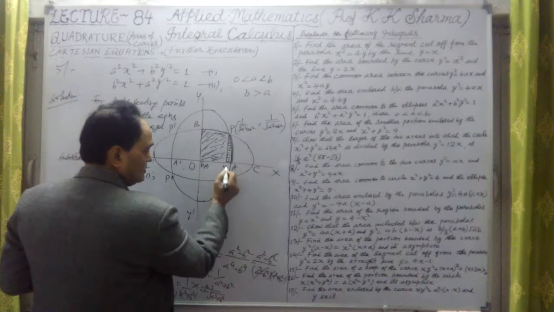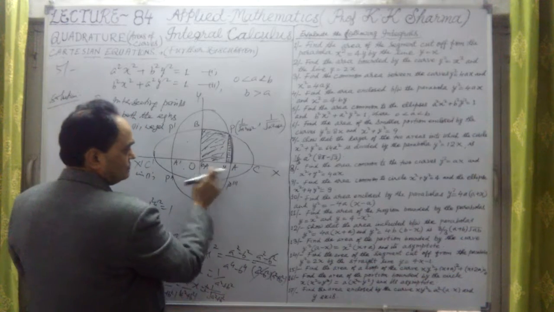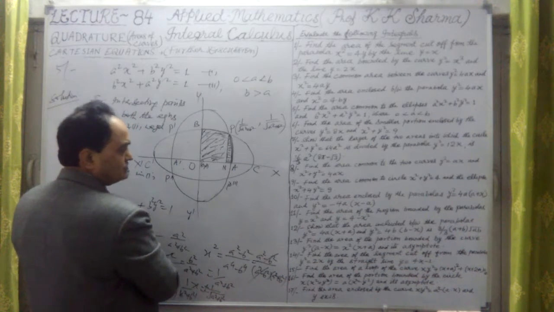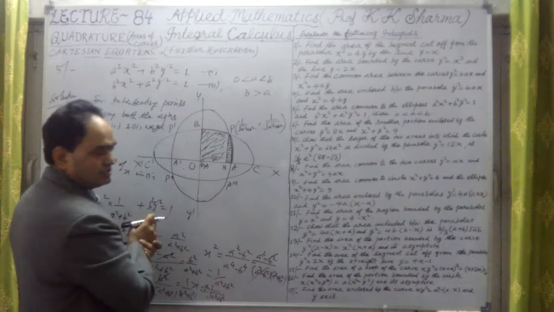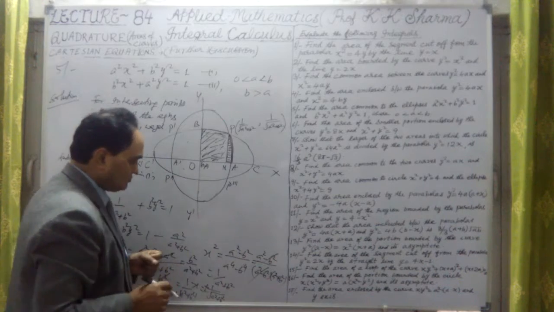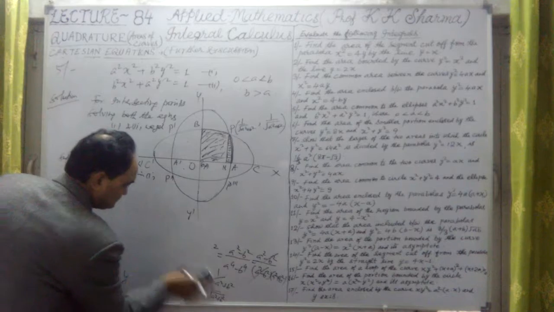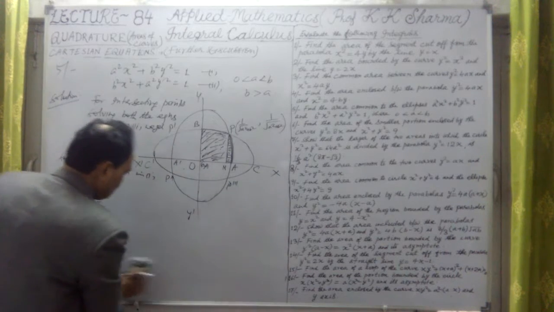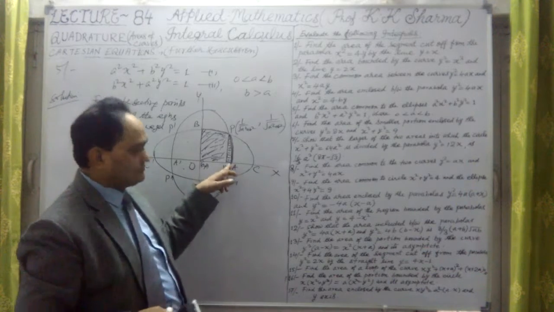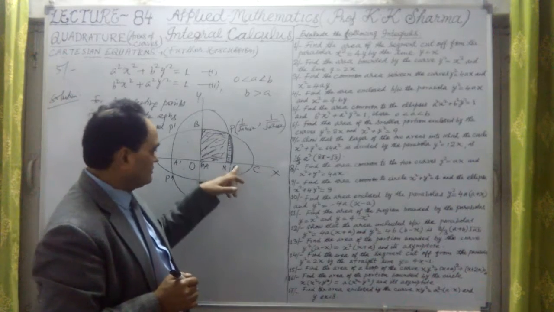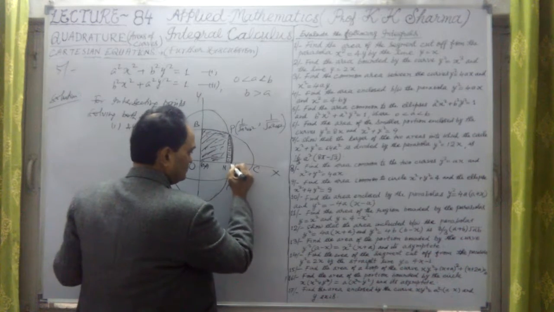This is point N, with x coordinate 1 upon under root a square plus b square. We require the x coordinate here, because the integration goes from 0 to N, then N to A. What is A here? Let me calculate that. A lies on the second ellipse, because this is the second ellipse.